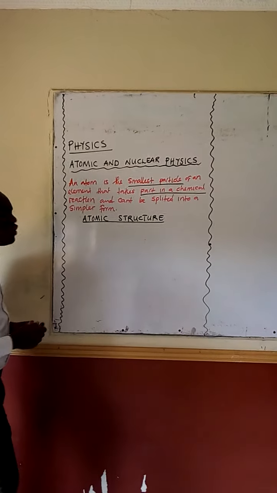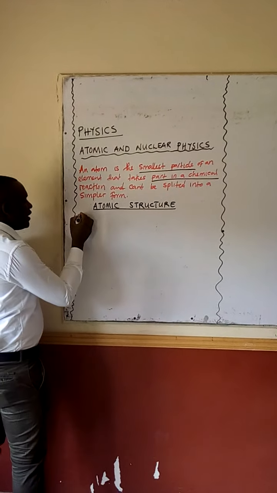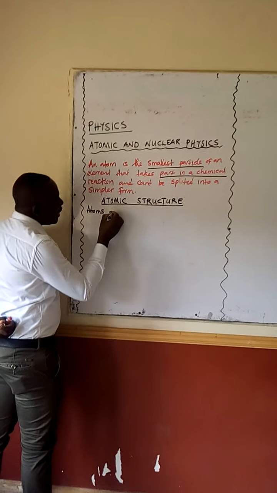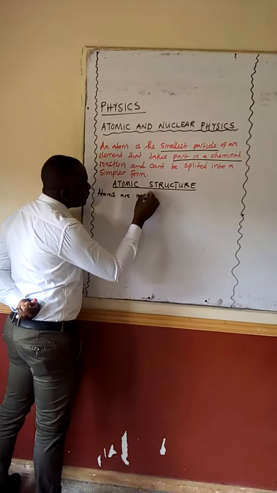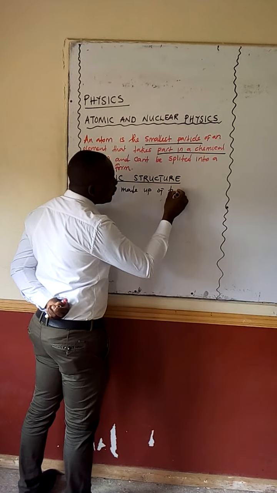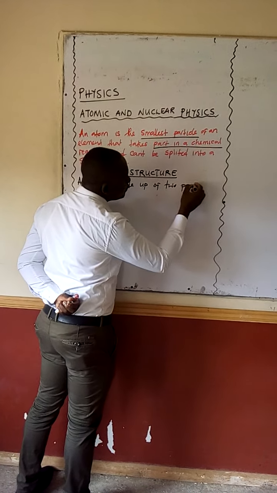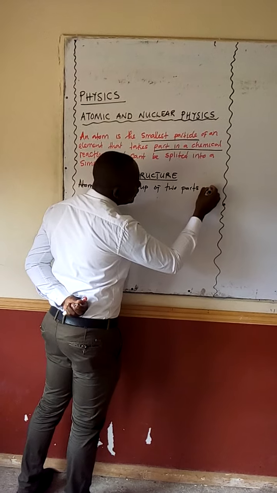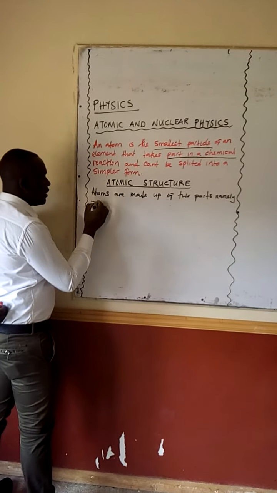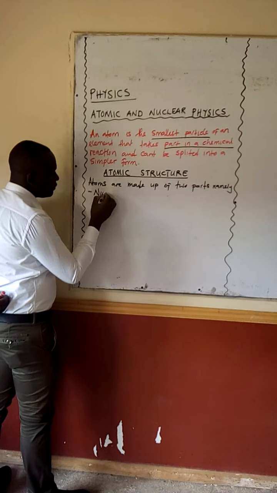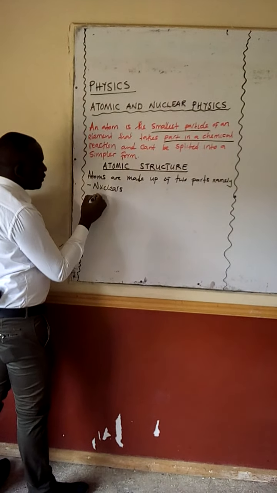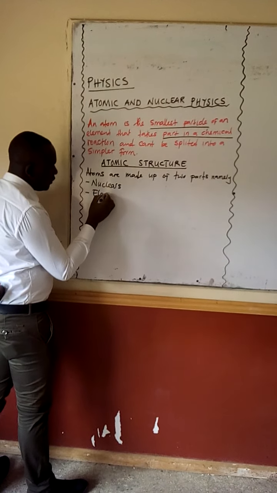So atoms are made up of two parts, namely, the first part is called the nucleus, and the second part is called an electron shell.